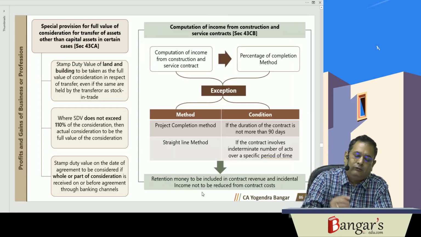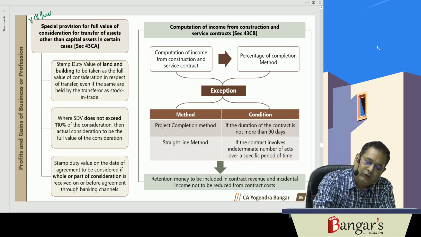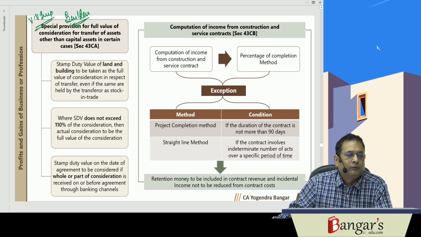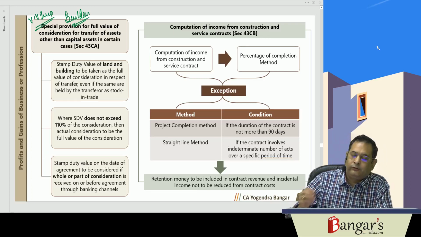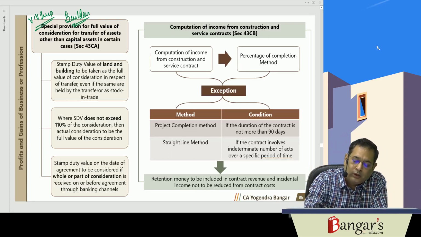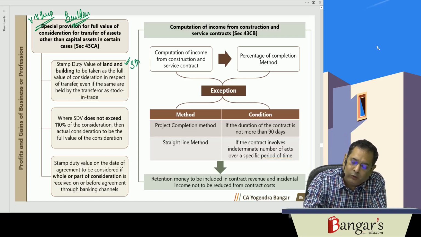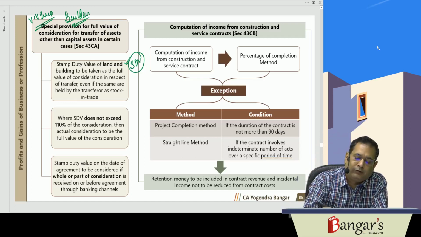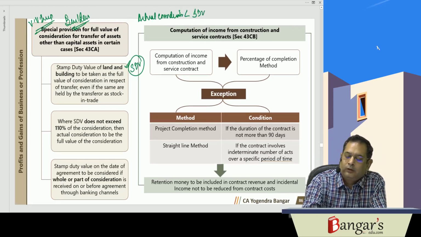Then 43C is a very important section, which is applicable for builders. Basically, this section is applicable for builders. Now what they are saying is, if any builder is selling any land or building or both, the stamp duty value, SDV, will be taken as the full value of consideration if the actual consideration is less than the stamp duty value.